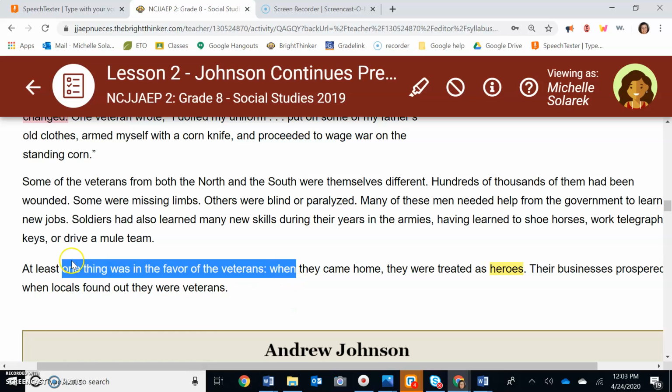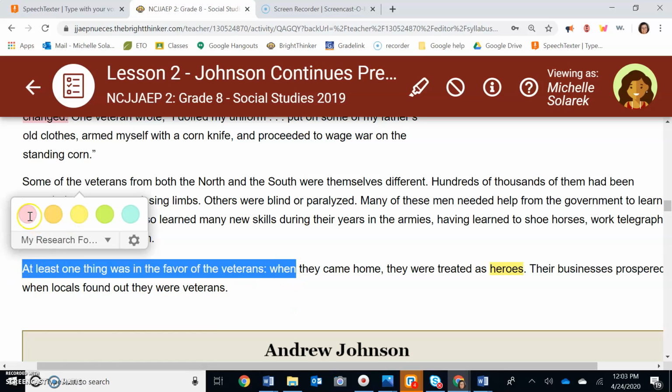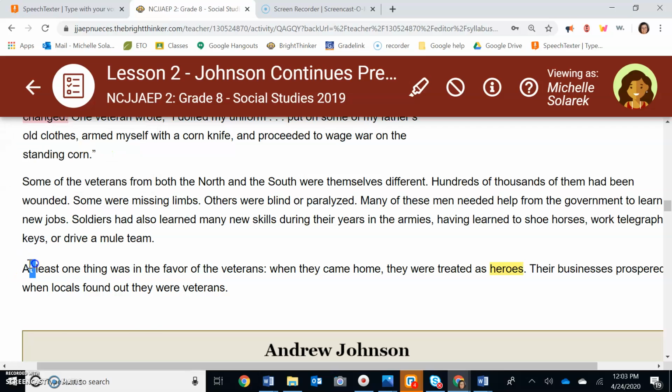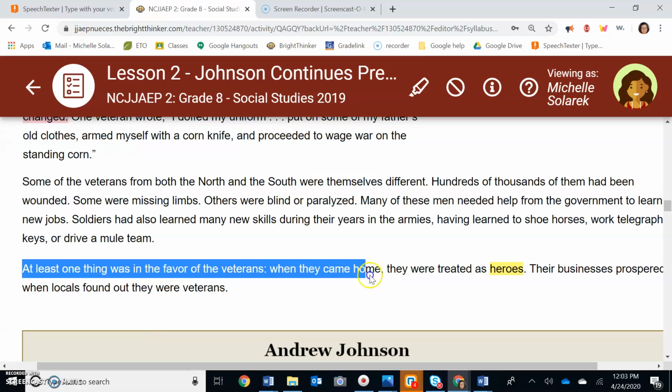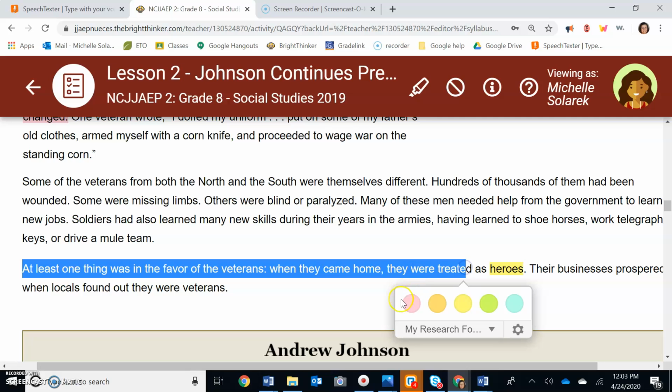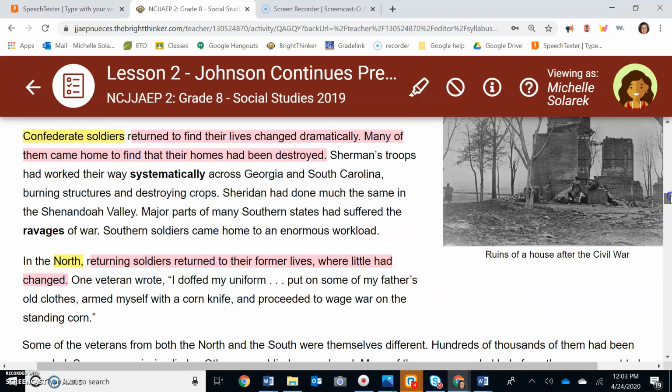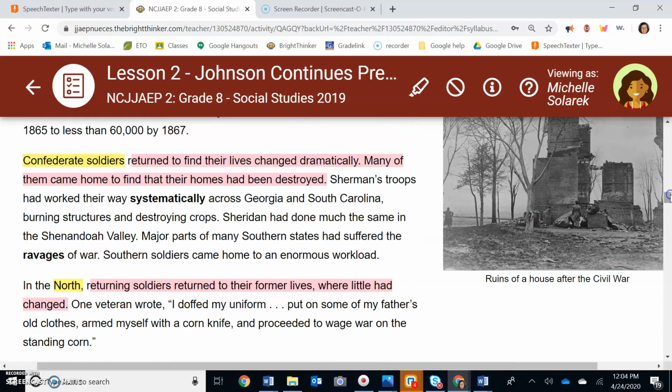I don't know why this didn't highlight, but I'm going to get this taken care of here. It's so weird it won't highlight. Let me try one more time here. I got it.